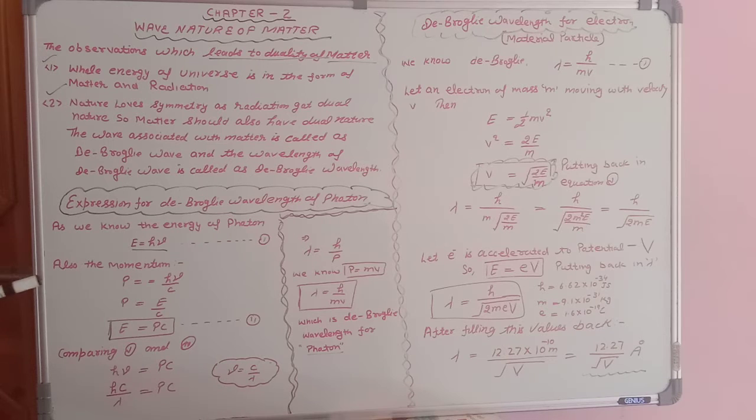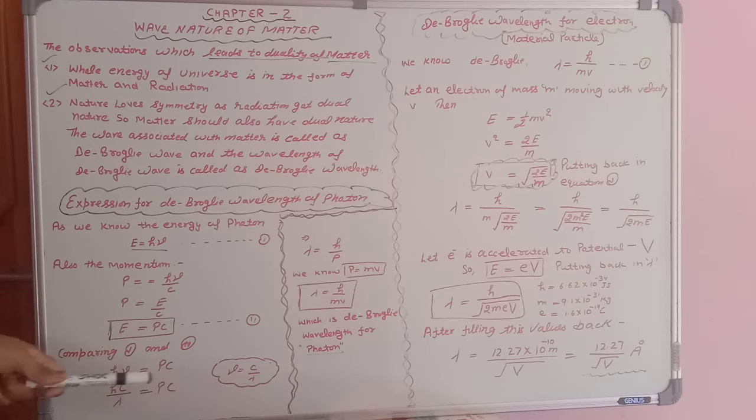After that, momentum we have also studied. It is h nu upon c, where c is the velocity of light in vacuum. So P is equal to h nu upon c, but h nu is equal to E, so P is equal to E upon c. From here E is equal to PC. Students, E is equal to h nu in equation number 1, but E is equal to PC in equation number 2. That means comparing these both, you can write h nu is equal to PC.